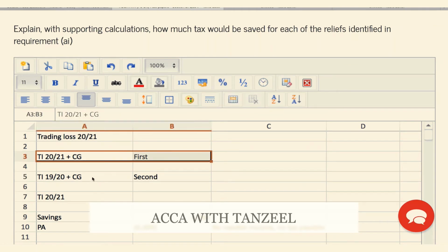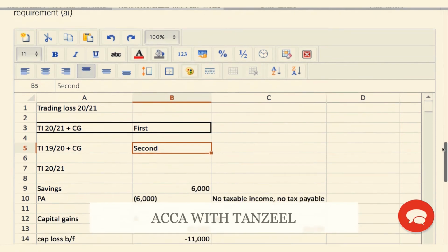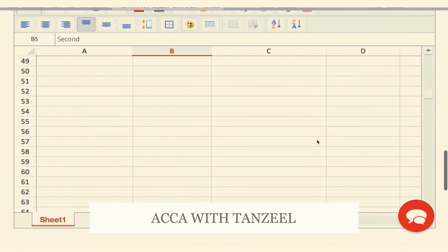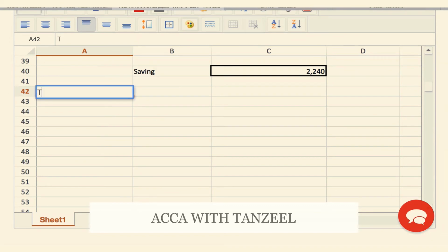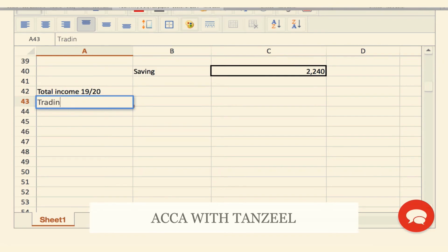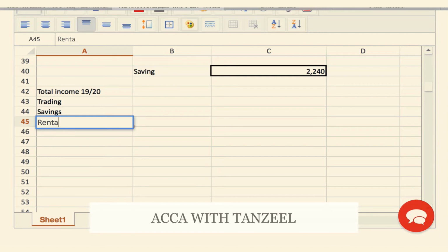Now let's come to the second one, using the total income of the previous year and the capital gain, and see if that gives us a larger or a smaller saving. So let's come down. We need to find my total income of 1920. Well, I know that I had trading income, I had savings income, and I had rental income.